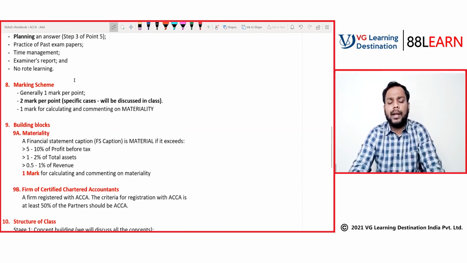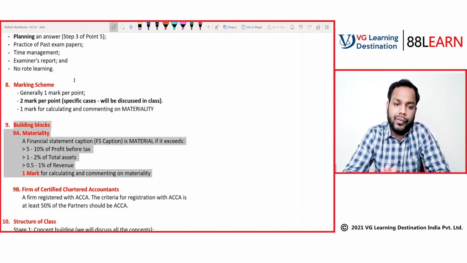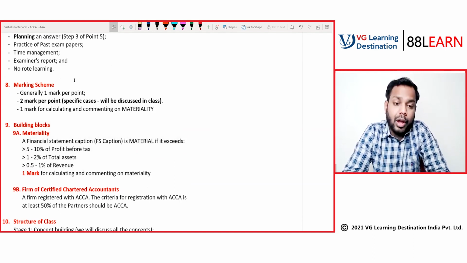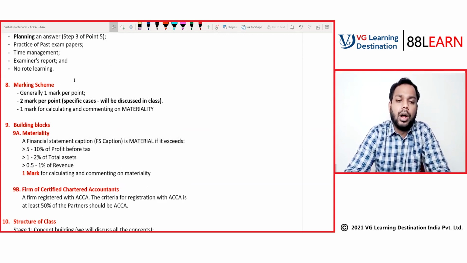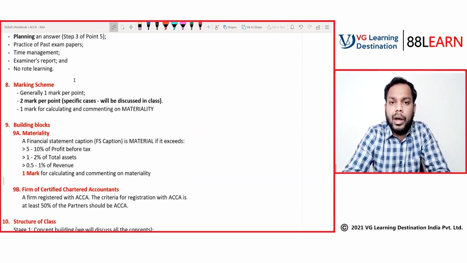In this building block, we have to understand a few things, the knowledge of which will be required throughout the AAA paper. First thing is materiality. What is the meaning of materiality? You already know the term materiality from your AA paper. So we as auditors work on the concept of materiality. What is materiality? Materiality is a benchmark.